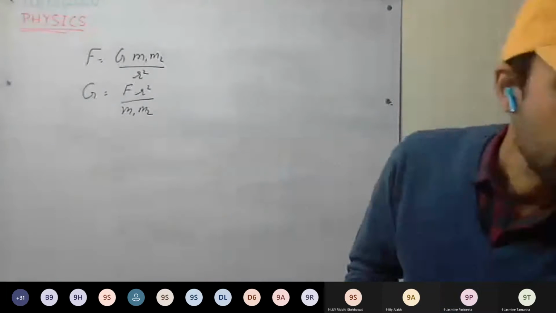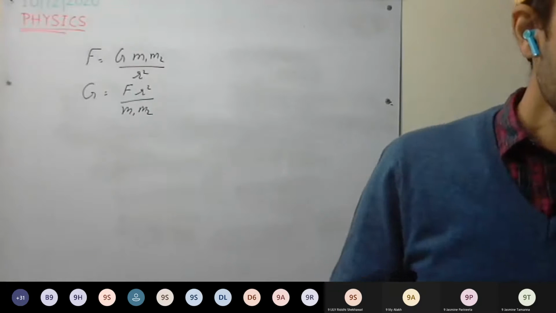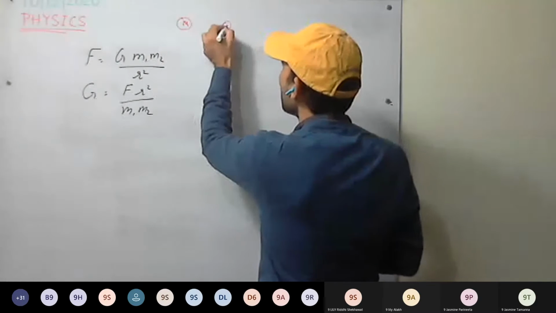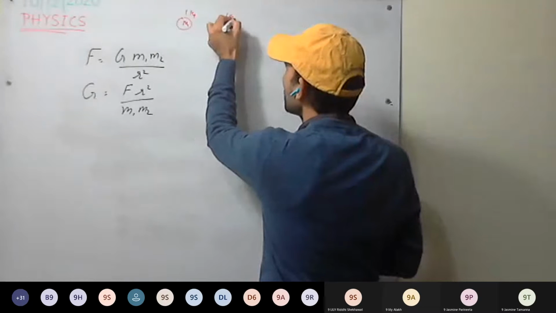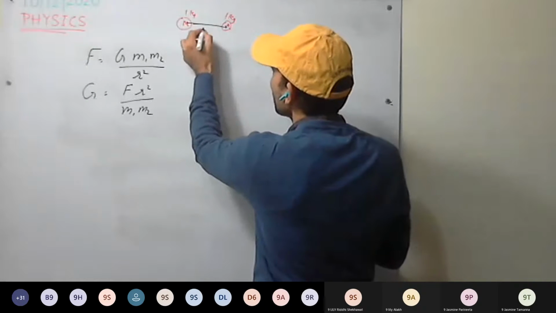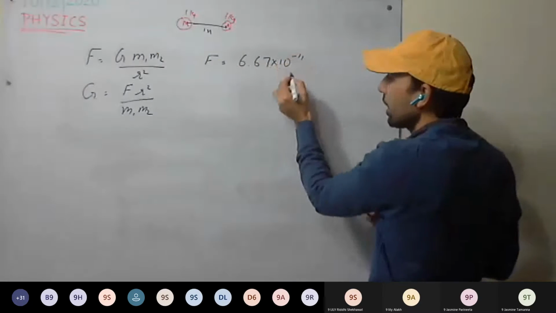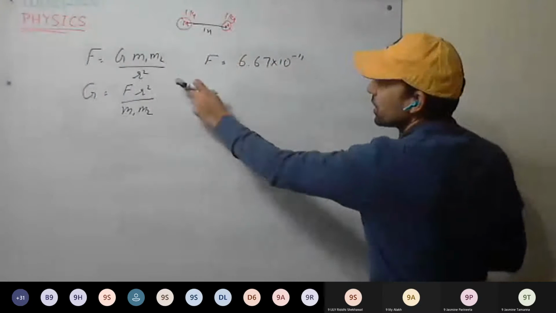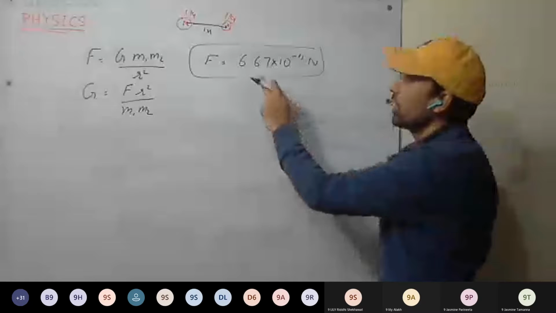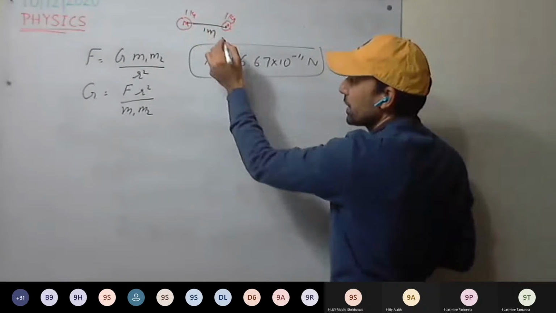Yes, sir. Okay, now two examples are provided in the book. So you can see, if I have bodies m1, m2, both of 1 kg, and we put the values here, and their separation from the center of gravity is 1 meter, so force will be how much? 6.67 into 10 raised to power minus 11 and mass 1 kg divided by r square 1. So this will be the force between two bodies when the mass of both bodies is 1 kg and their separation is 1 meter.